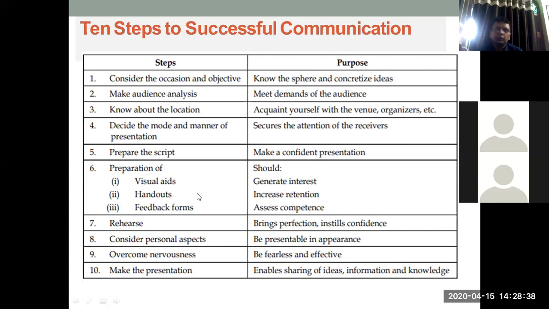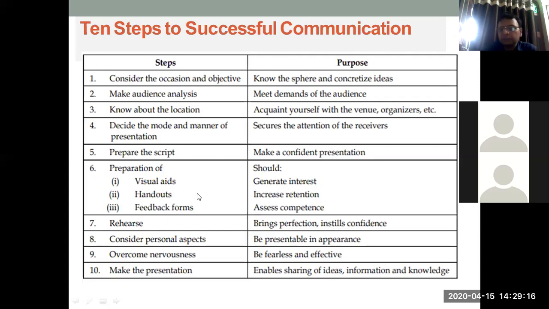Even when you are quite experienced, if you have done your rehearsal, then definitely you have more idea of what is next in my presentation. So you can almost memorize most of the components of your presentation, right? It helps you give a more insightful discussion to your audience. Consider the personal aspect: for your own appearance, how I am looking, whether my dressing, my body language, or my command over the language are good enough or not.